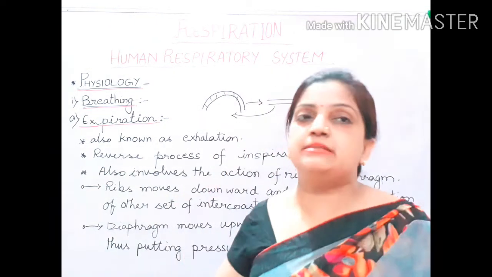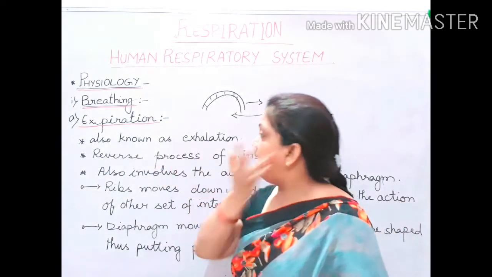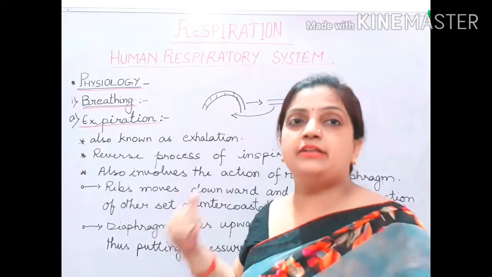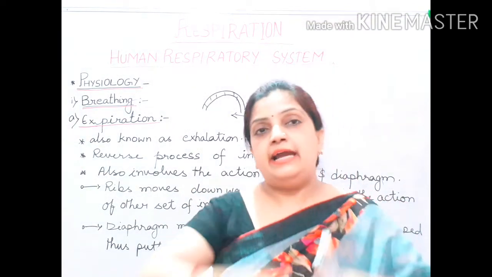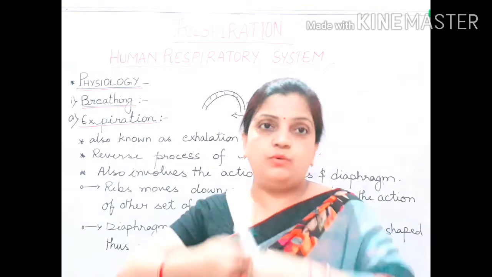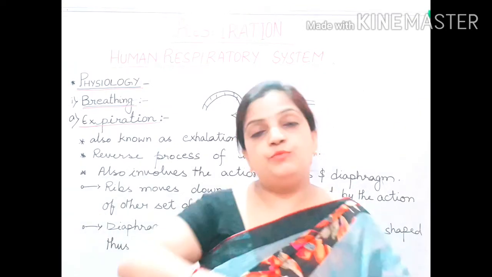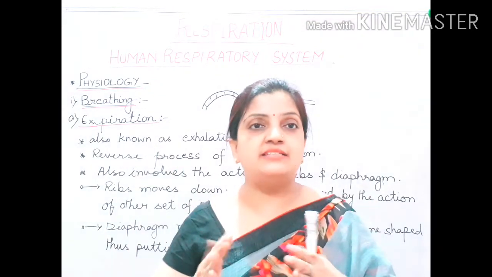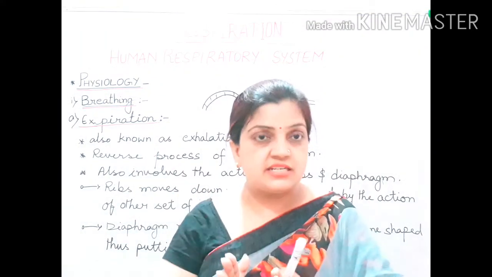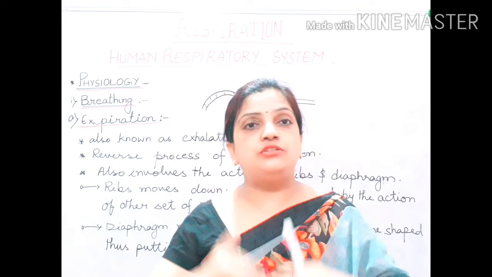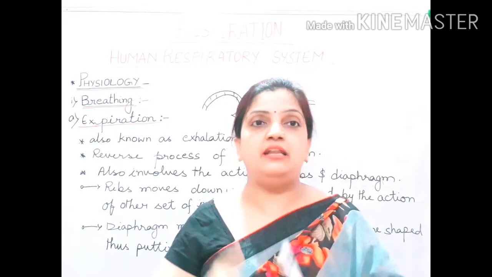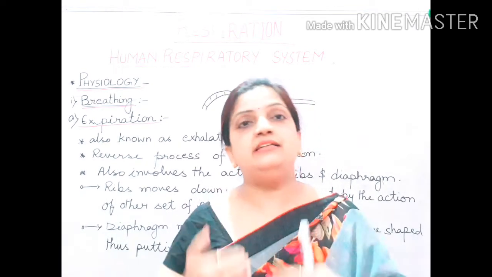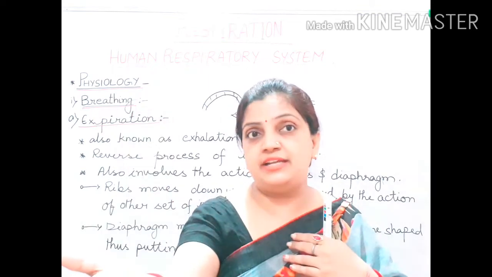It is very simple to learn. Your intercostal muscle, the second set, pulls the ribs backward, inward. Diaphragm moves back to dome shape. Thoracic cavity reduces in size. Lungs get compressed, as a result of which the pressure inside the lung increases and the atmospheric pressure decreases.